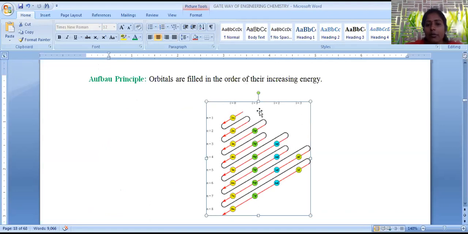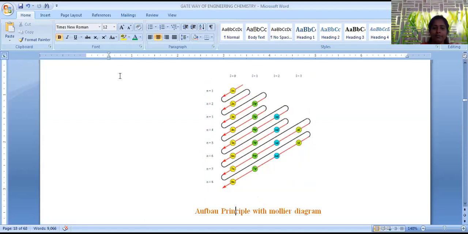Just like atomic orbitals are filled in increasing energy levels as described in the Aufbau diagram, in a similar manner molecular orbital filling is also possible. First sigma 1s orbital, followed by sigma star 1s, followed by sigma 2s, sigma star 2s. In the same way, molecular orbital filling is possible in increasing energy level. This is about the Aufbau principle.